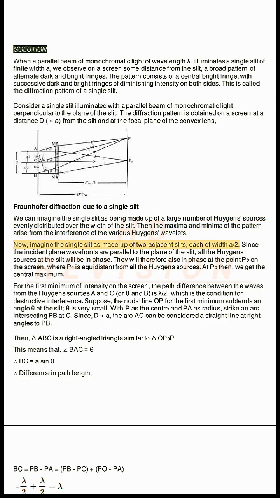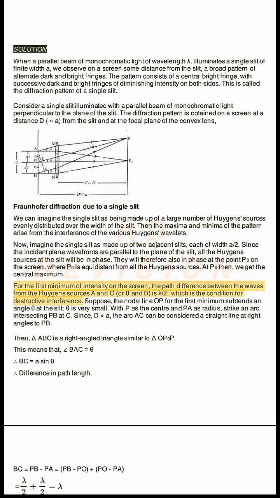Now, imagine the single slit is made up of two adjacent slits, each of width a/2. Since the incident plane wavefronts are parallel to the plane of the slit, all the Huygens sources at the slit will be in phase. They will therefore also be in phase at the point P0 on the screen, where P0 is equidistant from all the Huygens sources. At P0 then, we get the central maximum.